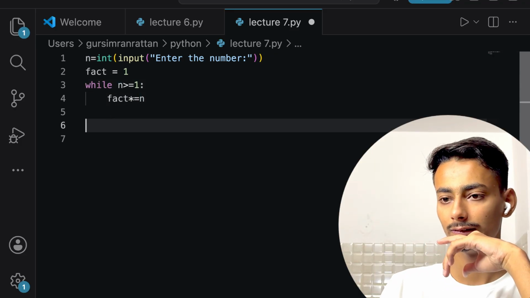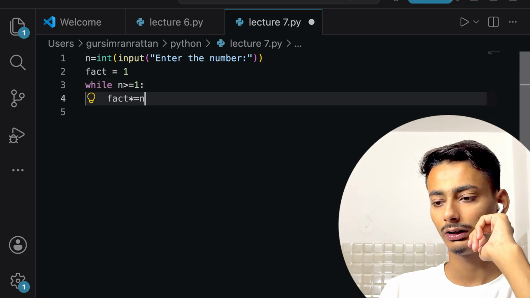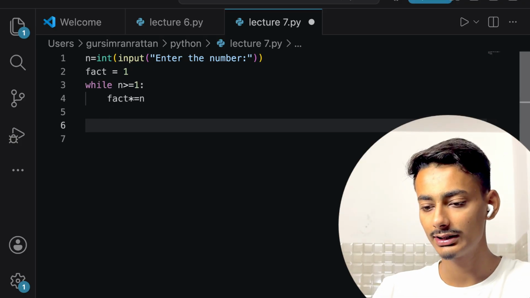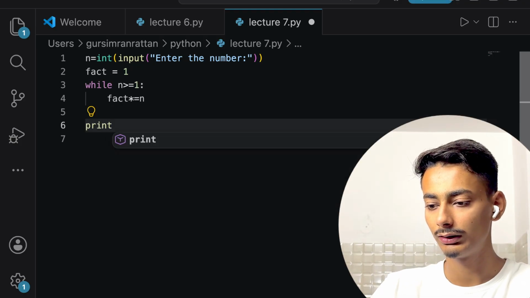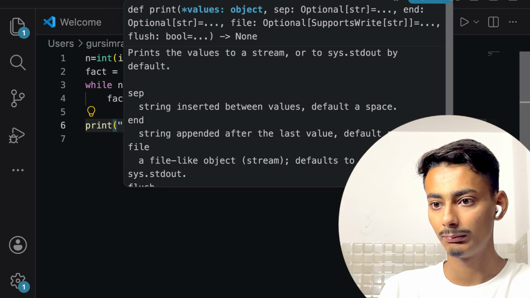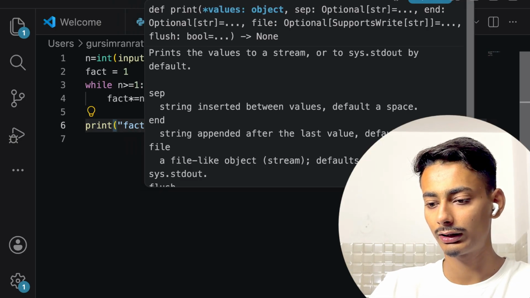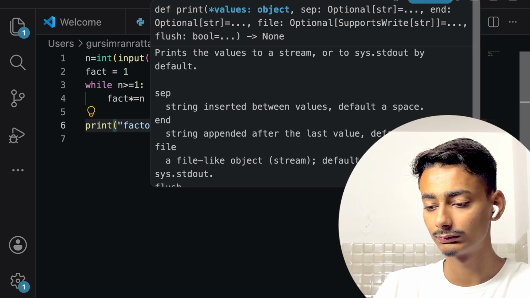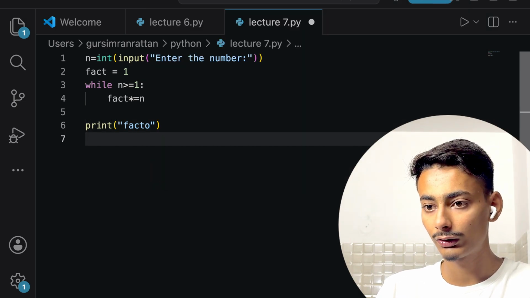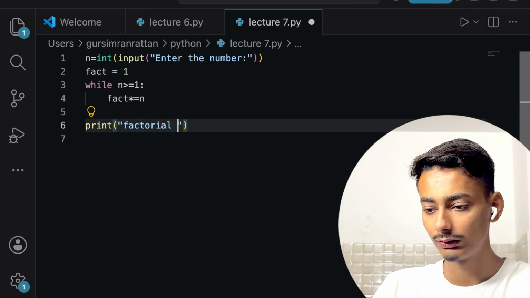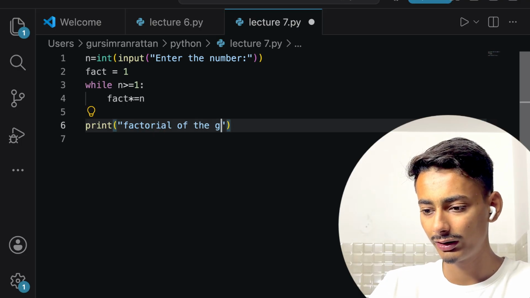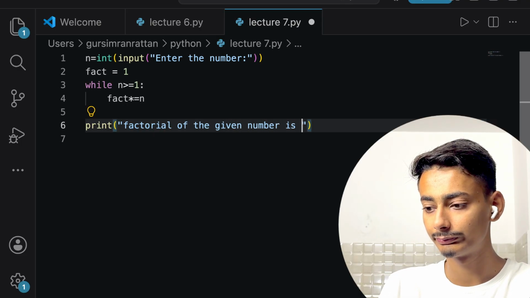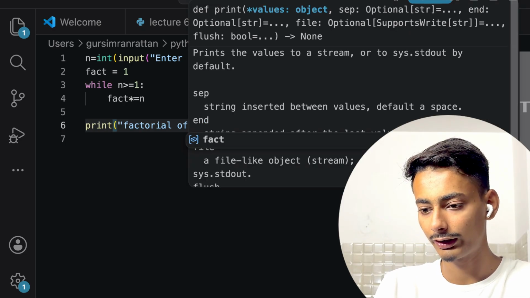In the end, not in the end, inside this loop only. In the end, let us just print the message that factorial of the given number is fact.